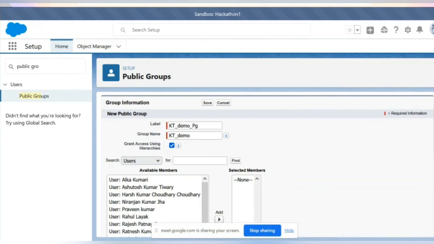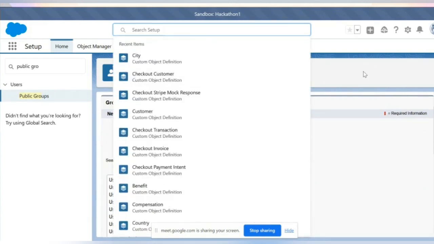Sometimes, see, I said, right, Rohit, suppose he created an employment object, he wants that record to be viewed by Rahul. Actually, Rahul could not access that record. He'll offline ask Rohit to give access to those records. Then he can use a public group like this. And in a public group, like I said again, you can add users or other public groups also. So here we are sharing the record so that he can go to the setup, search, and click on that record. Then he'll get access to whatever he has created in that record.